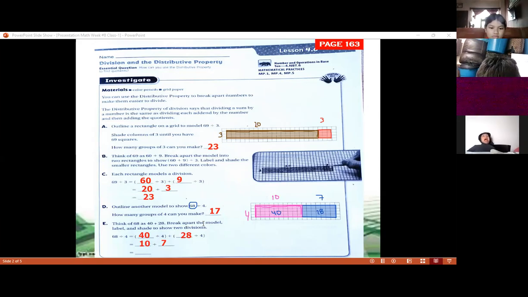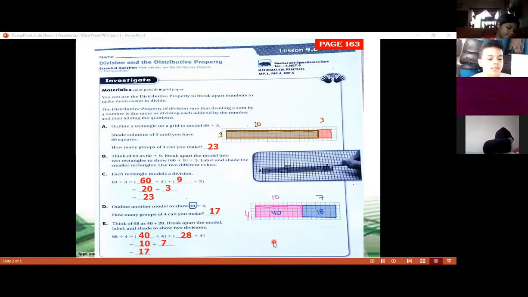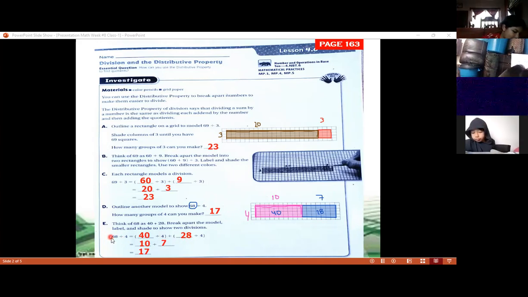And now we need to add 10 plus 7, which is 17. That's right. So we can make 17 groups, the same answer as here. By using that model, you can divide and get the answer 17, or you can divide using this information: 68 divided by 4 is equal to 40 divided by 4 plus 28 divided by 4.